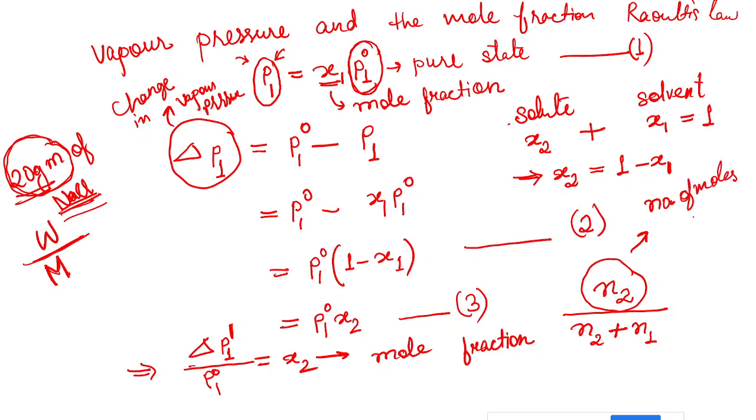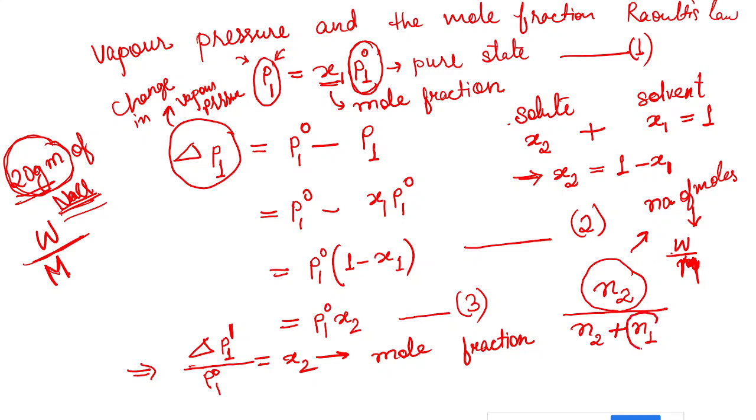So now the number of moles is calculated by using the formula W by M, where capital M is your molecular mass. So in place of N2, if I write W by M, then you see what will happen. And now when the number of moles of solute and solvent, if the solution is very dilute, then what will happen?